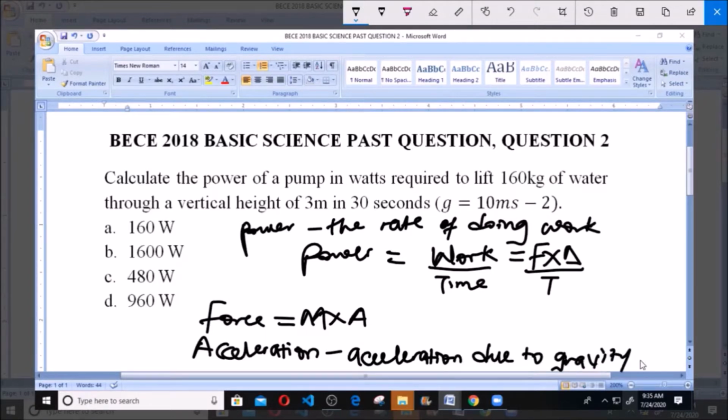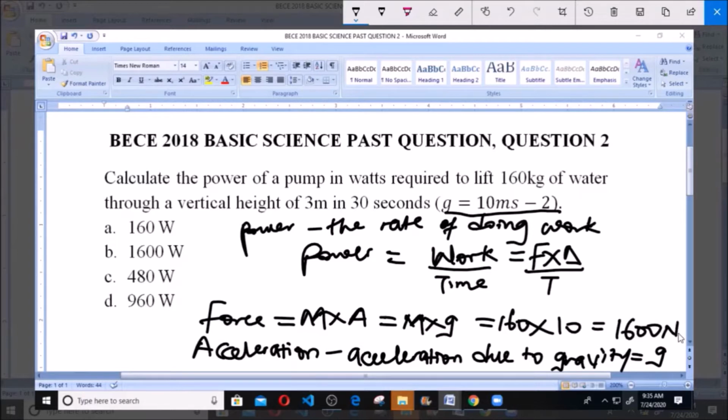Acceleration due to gravity, which is g, and like we're given, g is equal to 10 meters per second squared. So definitely our force is equal to mass times acceleration due to gravity, g, and this is equal to 160 times 10. 10 is our acceleration due to gravity, and this will give us what?